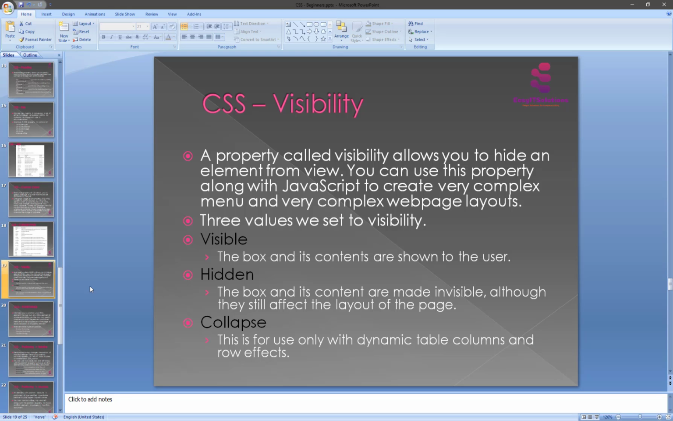So the next thing is visibility. So what is visibility? A property called visibility allows you to hide an element from view. You can use this property along with JavaScript to create a very complex menu and a very complex web page layout. So the three values we can set for visibility are: first visible, second hidden, and third collapse. So this is the visibility we are using here.